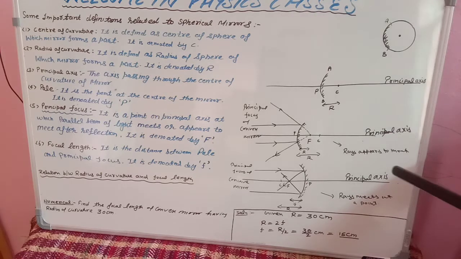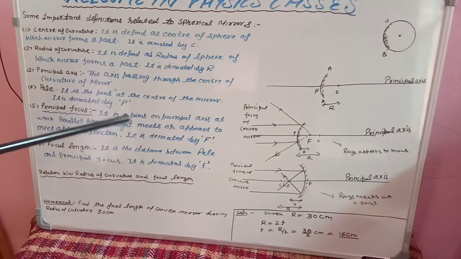So that's why this is converging and this is diverging. In convex mirror, the rays appear to meet. In concave mirror, the rays meet. That's why in the definition I have included both, meets or appears to meet after reflection. Now if a question comes that define principal focus of convex mirror, then you will write only appears to meet after reflection. And if the question comes for concave mirror, then you will write parallel beam of light meets after reflection.